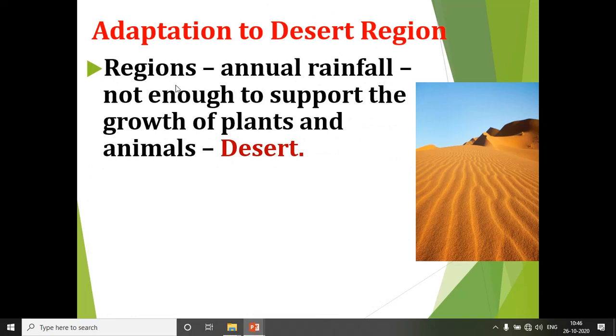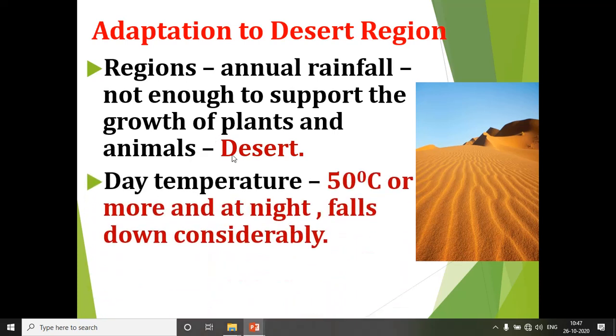Desert means the regions where the annual rainfall is not enough to support the growth of plants and animals. Such regions are called deserts. The day temperature of a desert is about 50 degrees Celsius or more, and at night it falls down.